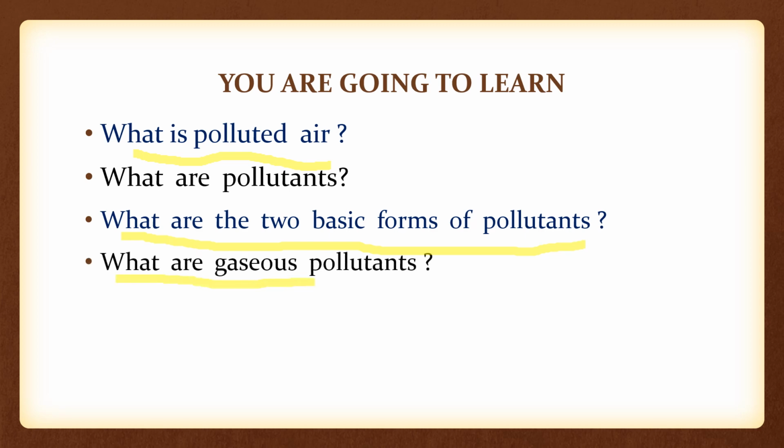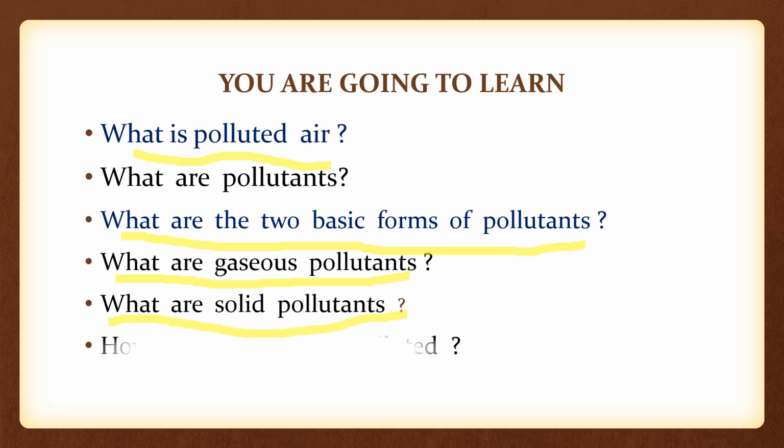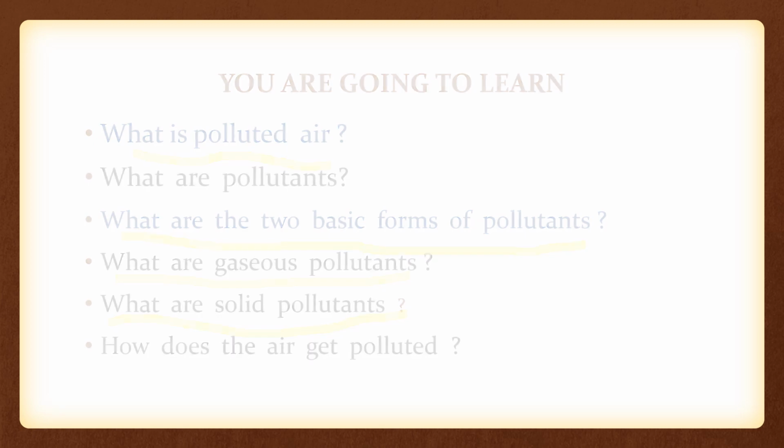What are gaseous pollutants? What are solid pollutants? How does the air get polluted? These are the topics we are going to learn today. Let us move on to the next slide.